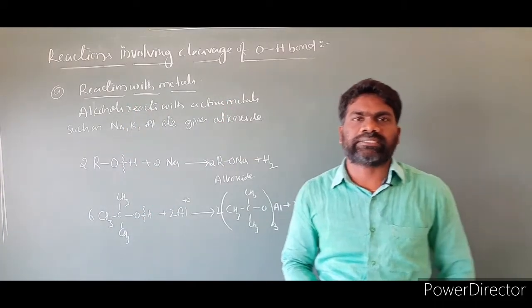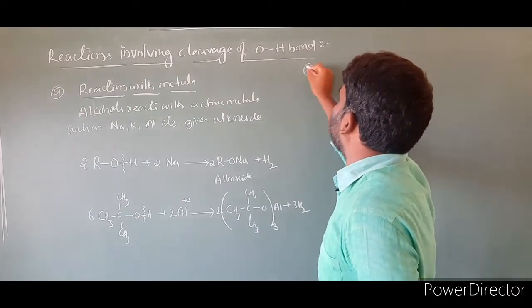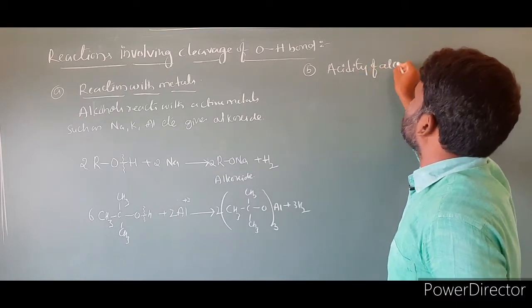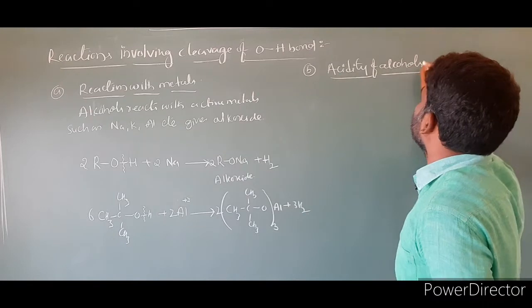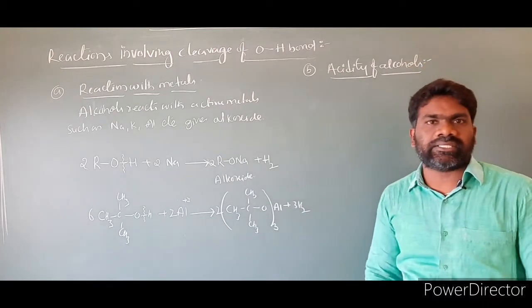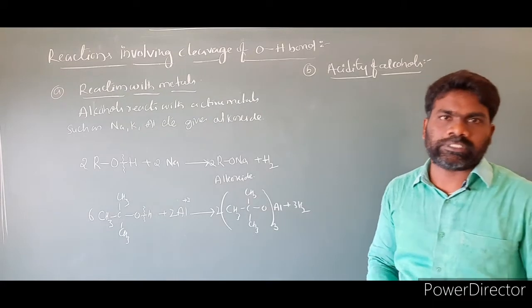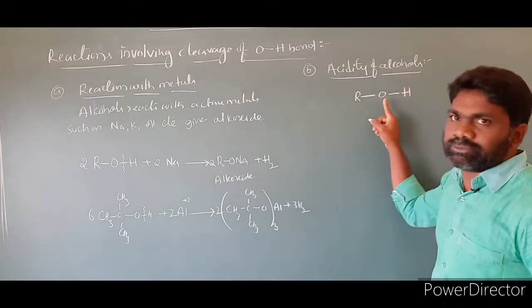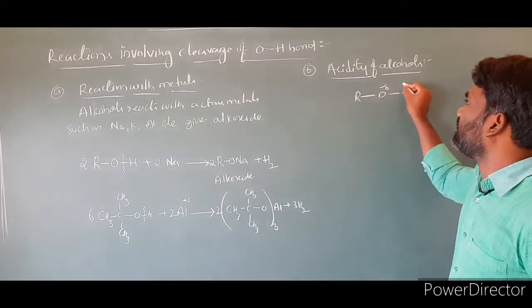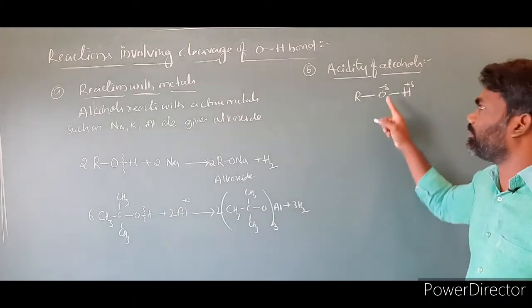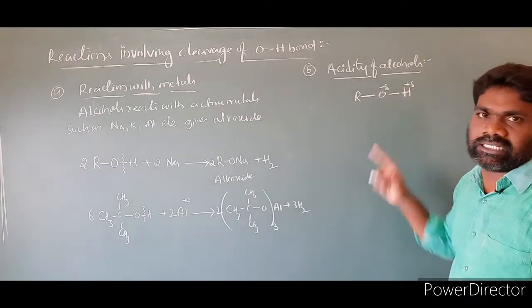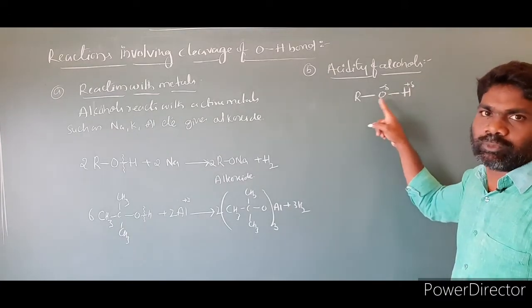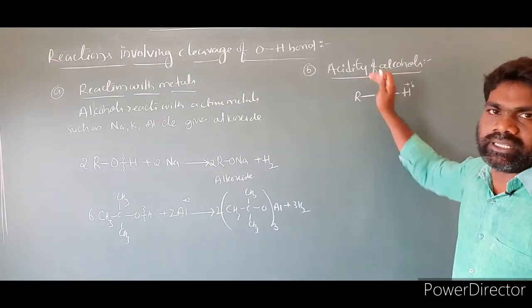The next topic is the acidity of alcohols. This is part B. Alcohols are acidic in nature due to the polar nature of the OH bond. This means, taking the general representation of alcohol ROH, oxygen is the more electronegative element and has a partial negative charge, and hydrogen gets a partial positive charge. So both a negative pole and a positive pole are present in a single molecule. This molecule is polar, so the OH bond is polar in nature. Due to the polar nature of this OH bond, alcohols are acidic.